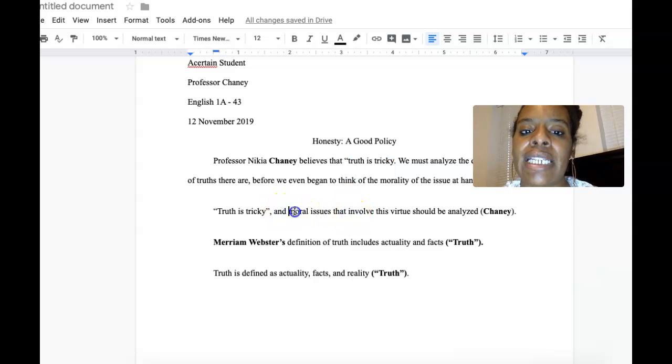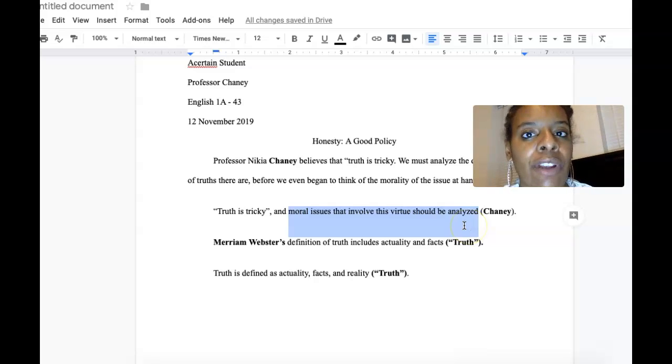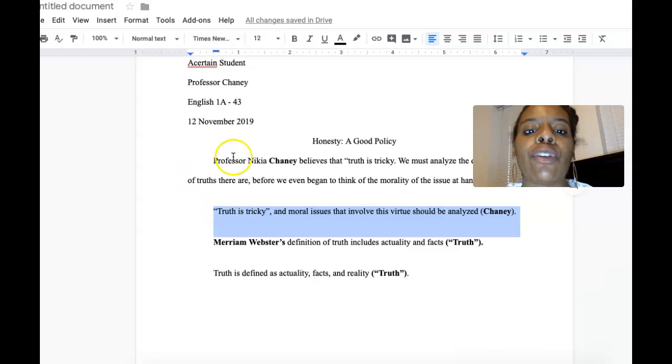You can also paraphrase, and this is very good if you want to get a lot of information in a small amount. Paraphrasing simply means you're using your own words, but they're still their ideas. So you must still cite, even if it's someone else's ideas. This citation is a little different because we don't have the lead-in statement. So if you're giving us the full name of the person, and then you want to quote something else from them, you can go ahead and pull in something like this.